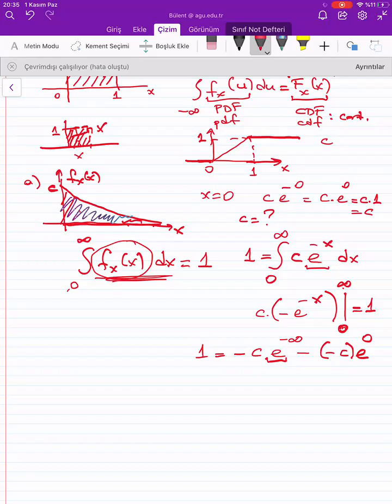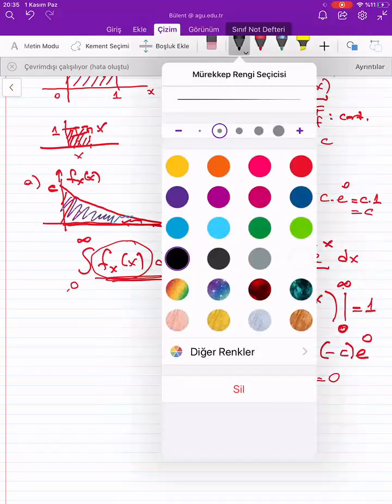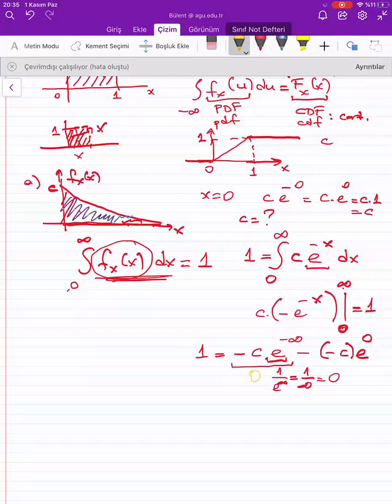What is e to the power minus infinity? It is 1 over e to the power infinity, which is like 1 over infinity, which is equal to 0. So this is 0. 0 times c is equal to 0.